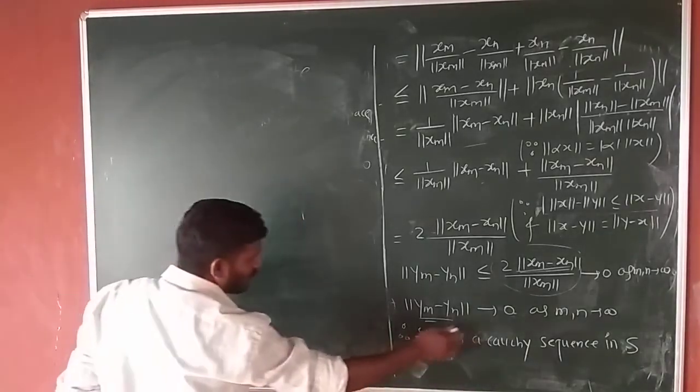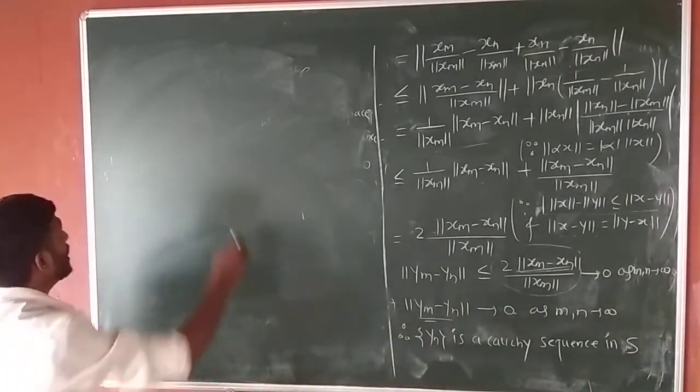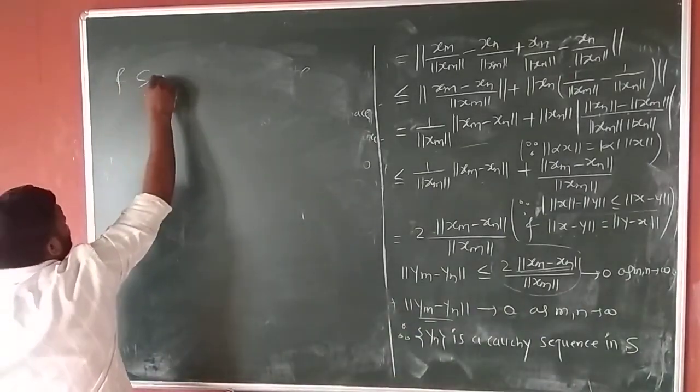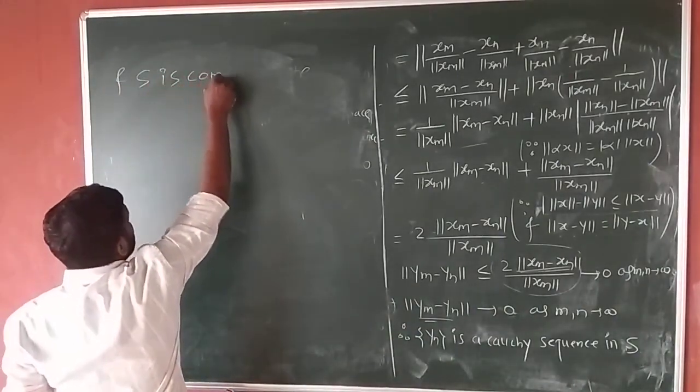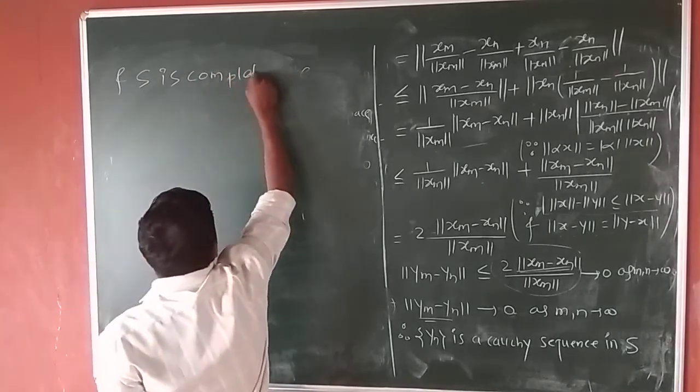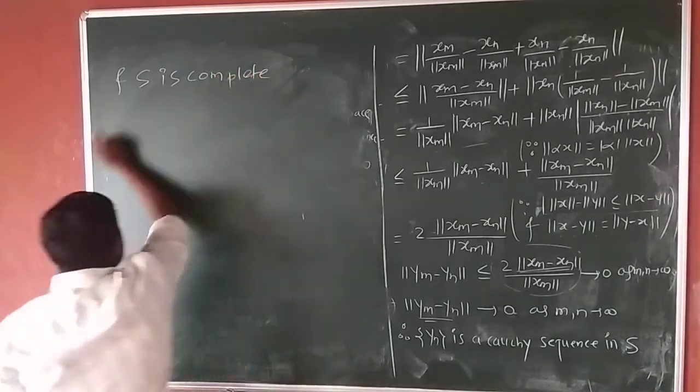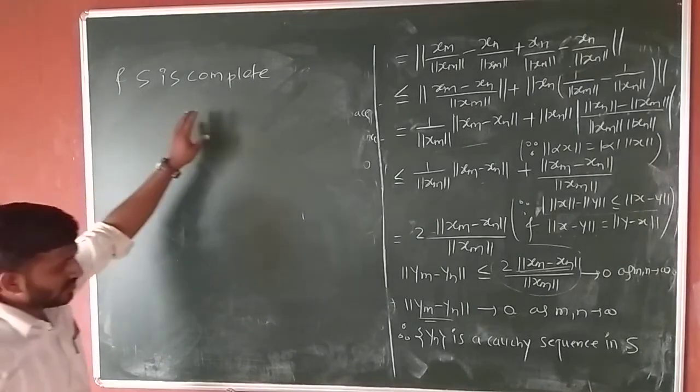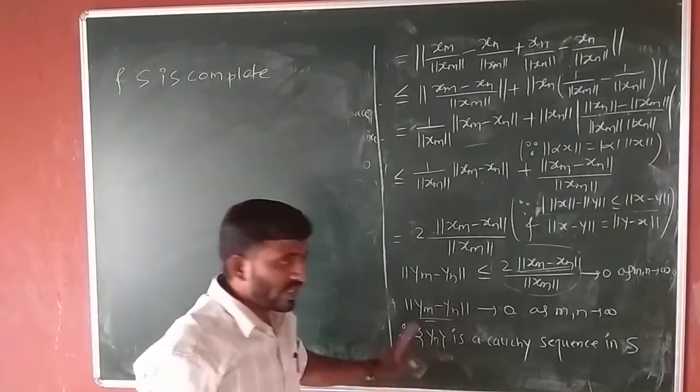As y_n is a Cauchy sequence in S and S is complete, by the definition of completeness every Cauchy sequence in S is convergent.